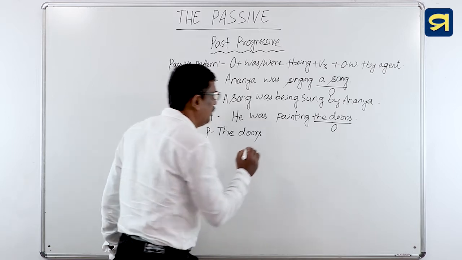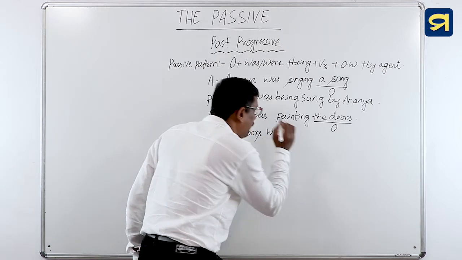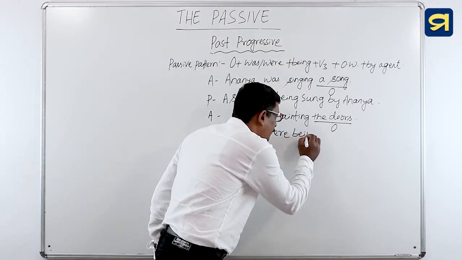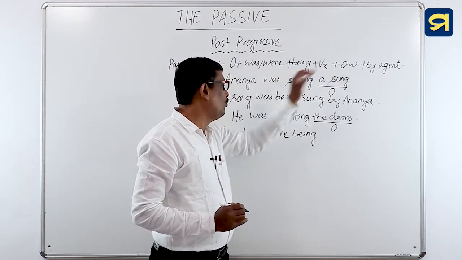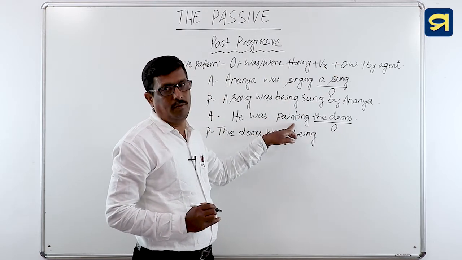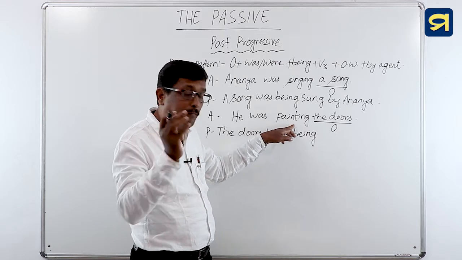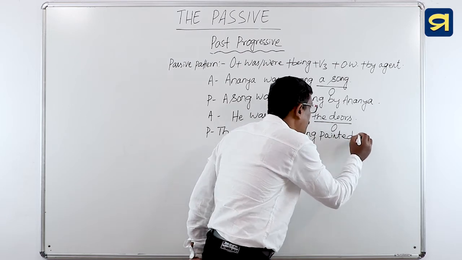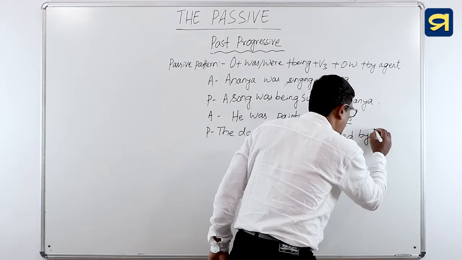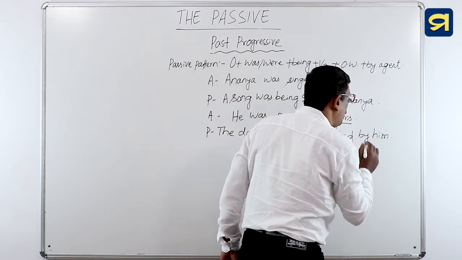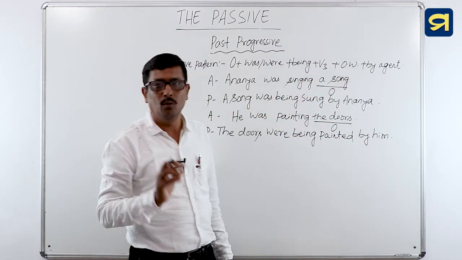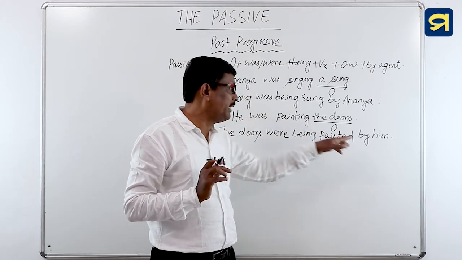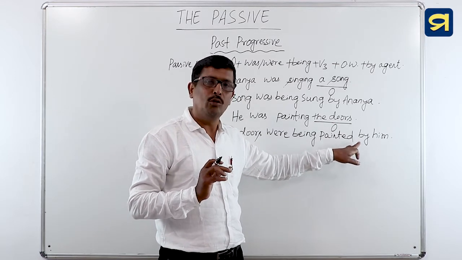Doors is the plural. So we will use were. Then were followed by what? Being. Very good. And being followed by V3. So which one is the verb? Paint is the verb. So what is the third form of the verb paint? Painted. Very good. Then we will use painted, by him. So by him is no more required. Why? Because it is a personal pronoun. So by agent is no more required. We may use, we may not use.